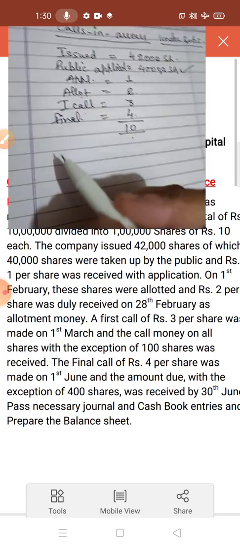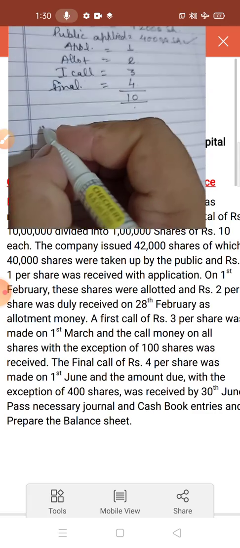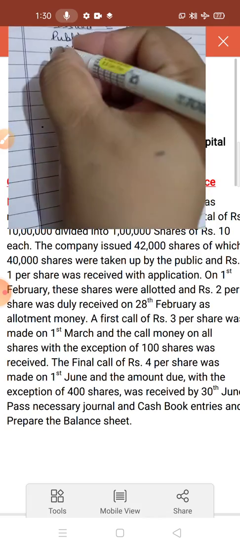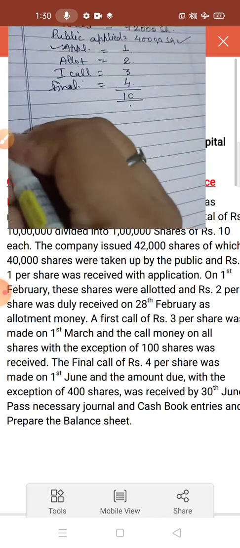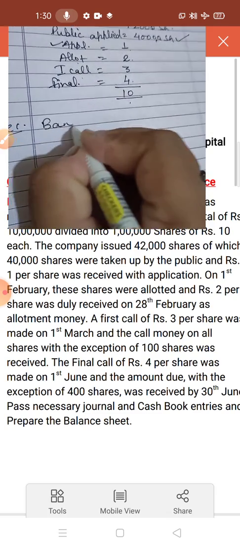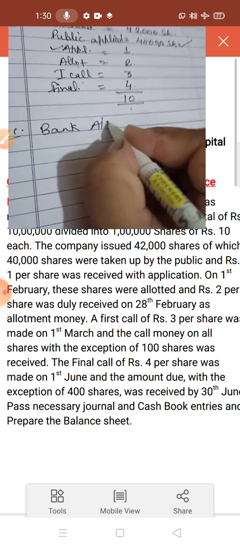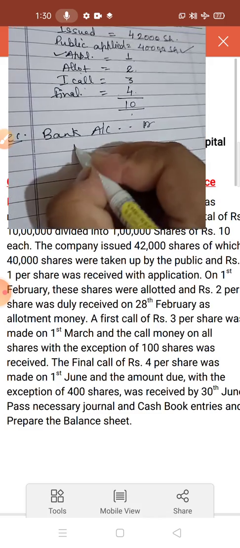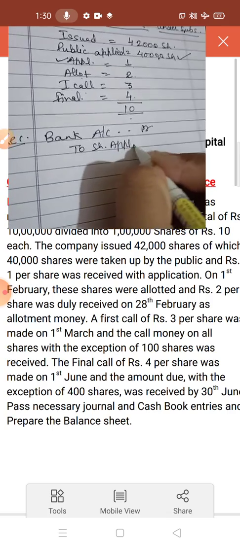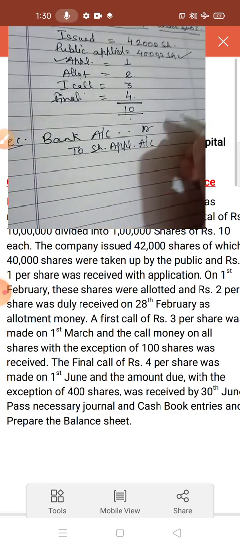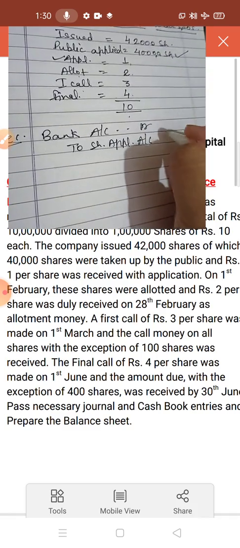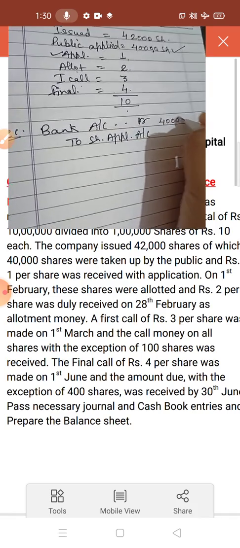Okay. Now the first journal entry you have to make is in application. For application, the first journal entry is for received: Bank account debit to share application account, and the amount you have to multiply is 40,000 into 1, so it is 40,000.